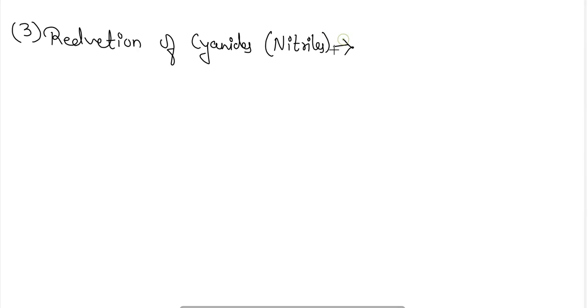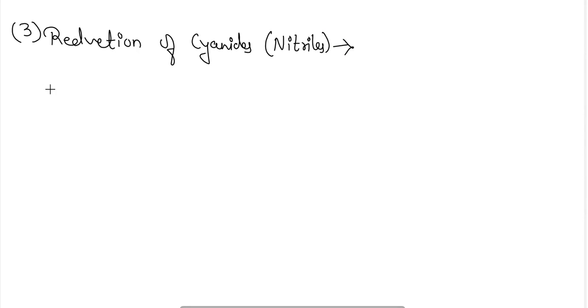Okay. Next is the reduction of nitrile group. Also by reducing the nitriles, that is the cyanides, we can prepare the amines here. So reduction of nitriles or isonitriles.